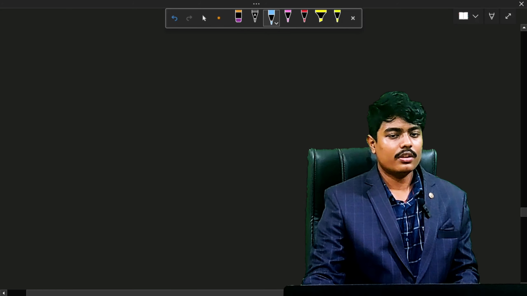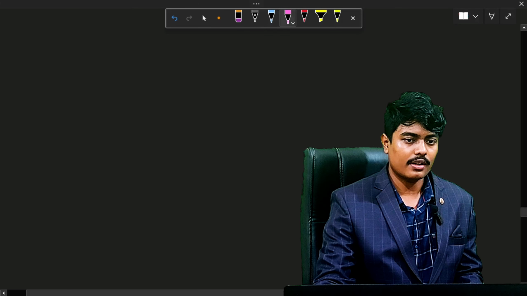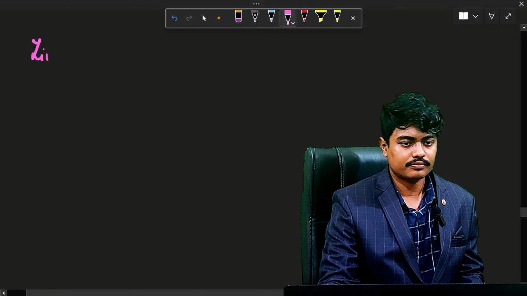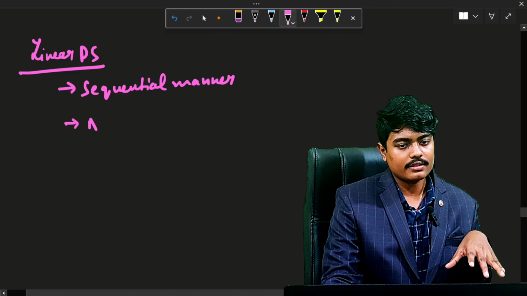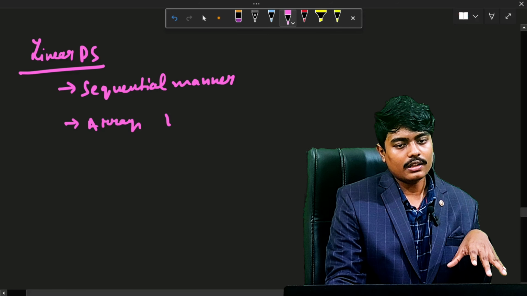Moving on, in linear data structures the arrangement of the data is done in a sequential manner, that is, one after another. The examples are arrays, linked lists, stacks, queues, and others.